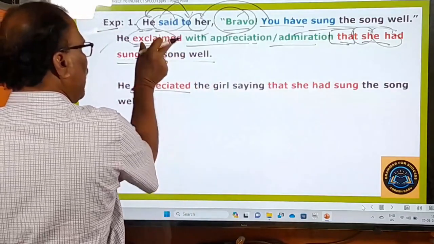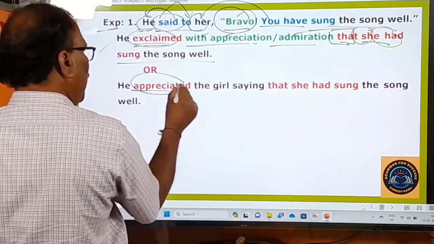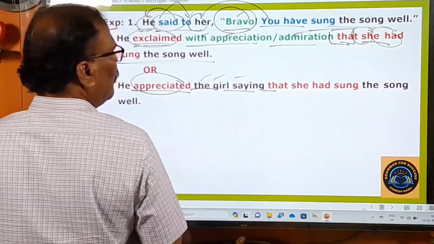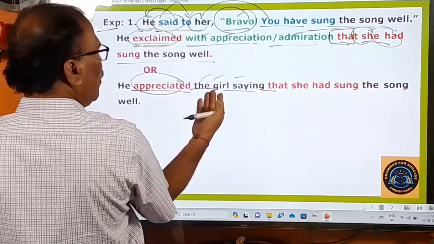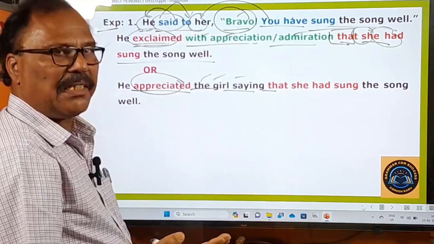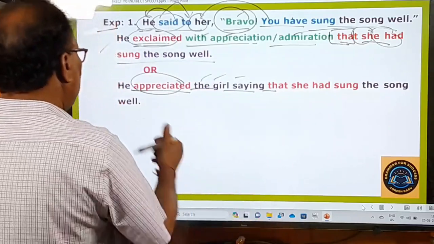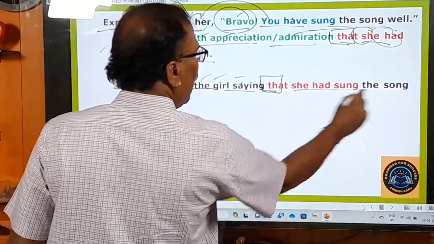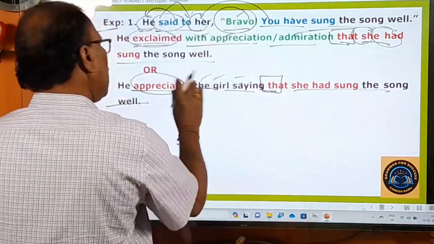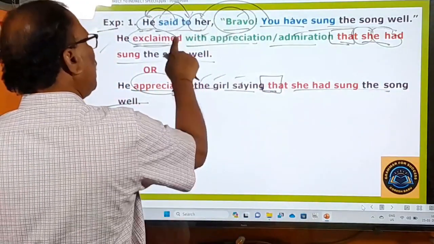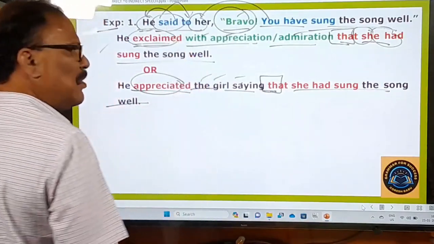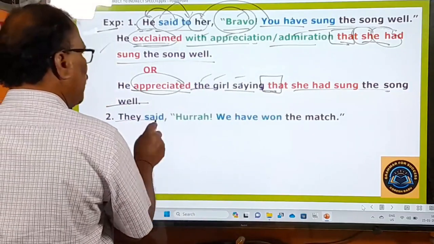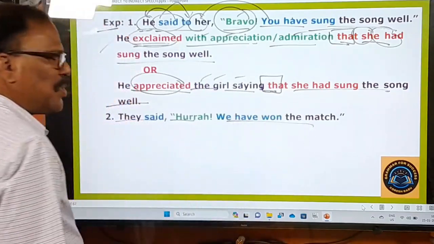Instead of exclaimed, here we are using appreciated. He appreciated the girl, saying that she had sung the song well. Here I'm taking for granted that she's a girl, and that's why he appreciated the girl. This is in another style also you can say, but this is more relevant and easier for you to understand, right? The second sentence: they said, "Hurrah, we have won the match."